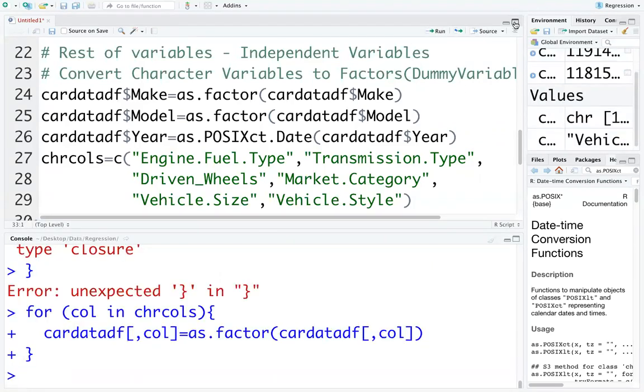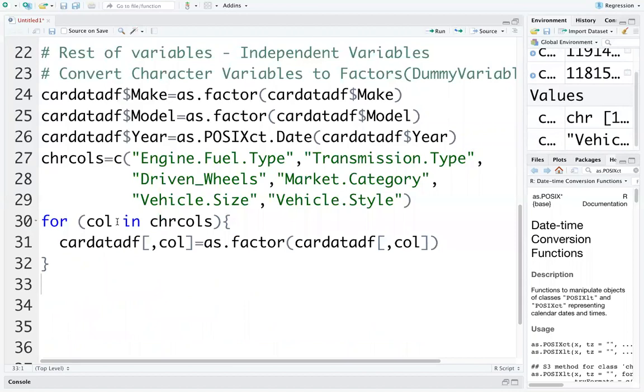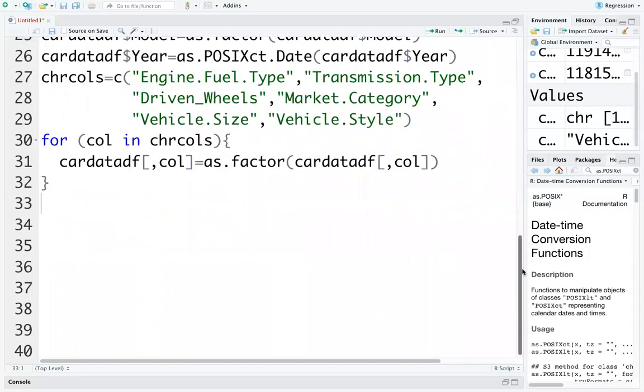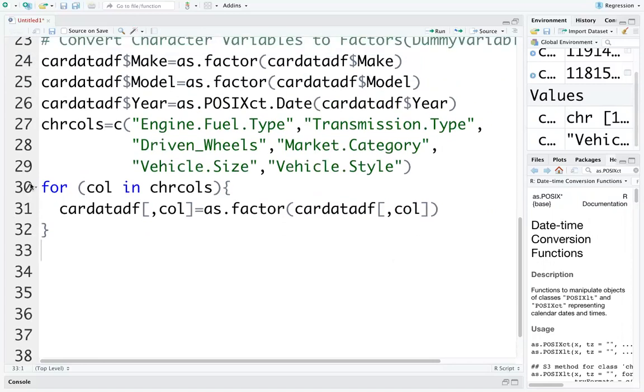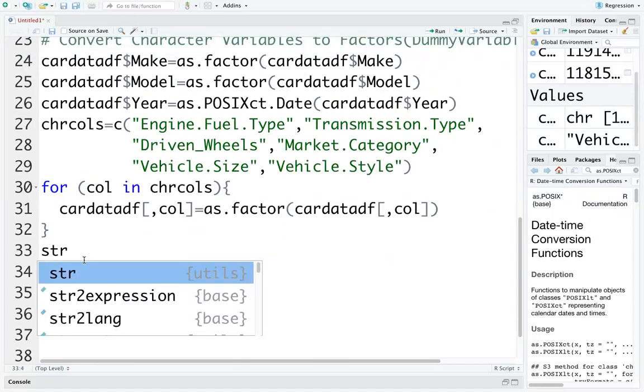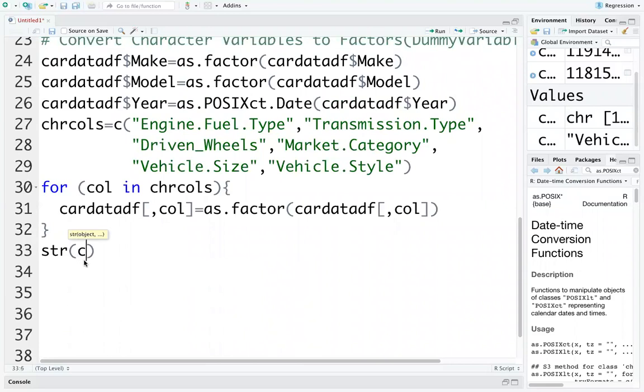Yeah, sorry. This is the right way. For should be out of the loop. For, open, col in character cols, curly braces, car_data_df comma col is equal to as.factor, car_data_df comma col. This is the right coding. And then to check whether this is done or not, str(car_data_df).